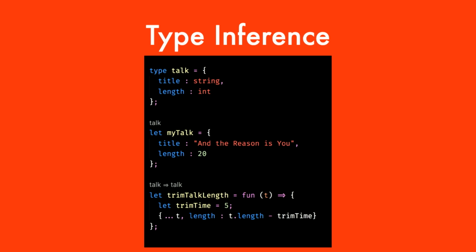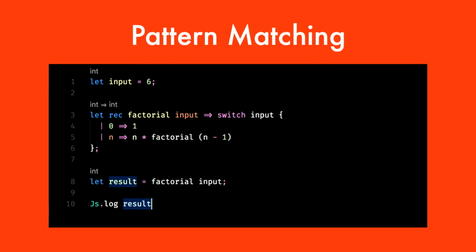And look at the type signature of this function. It's automatically inferred, without me annotating a single thing, that this takes in a talk, a value of type talk, modifies it slightly and returns it. So you get all the goodness of types that we saw in the earlier talk, and we generally know types are good for us, without the verbosity of writing it out, which is the holy grail.